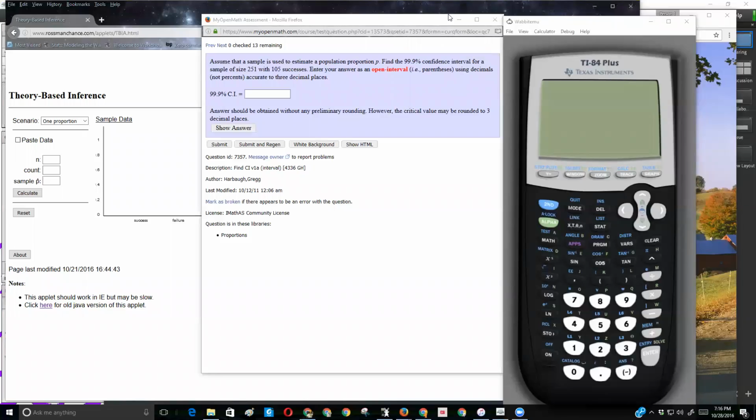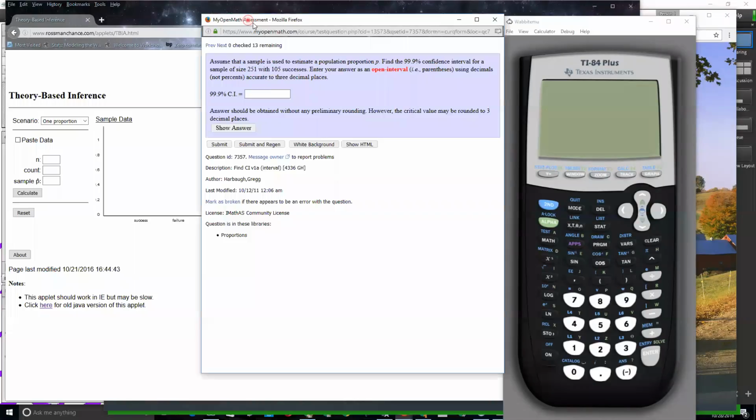Okay, for this problem, what I'm seeing is they're asking us to come up with a confidence interval. It's a 99.9% confidence interval, and I'm not seeing any kind of mean or standard deviation. And they're telling me it's the estimated population proportion. So I know this is about proportions.